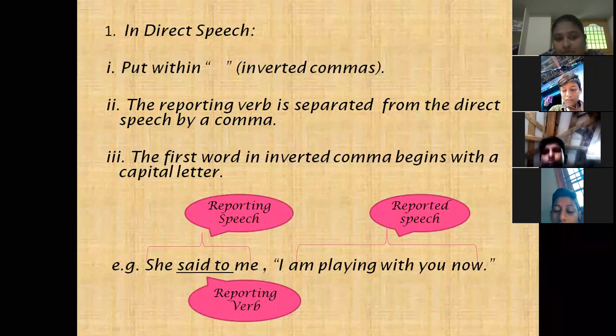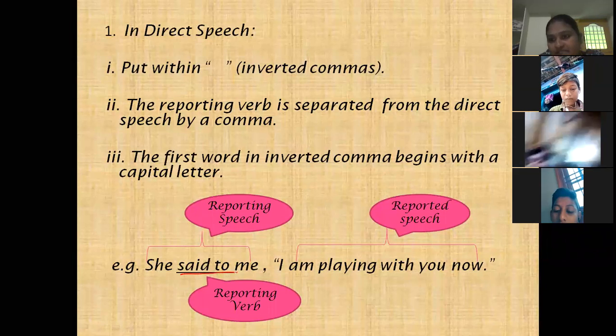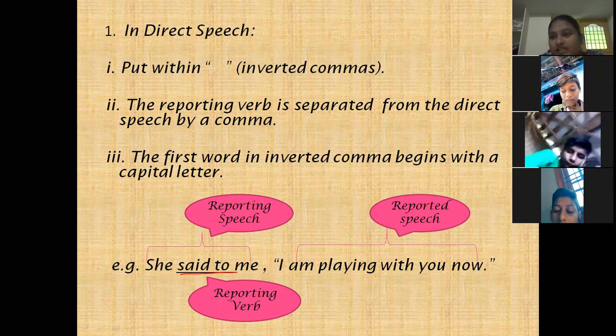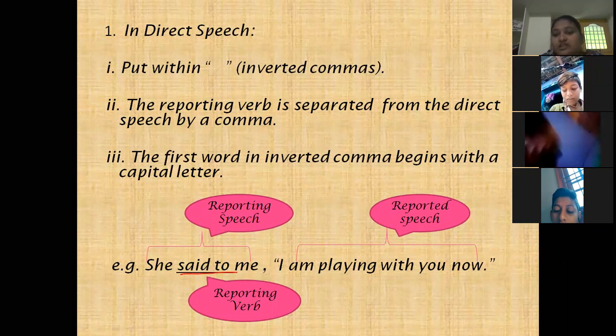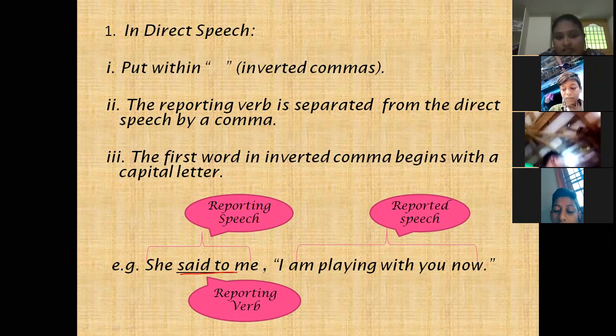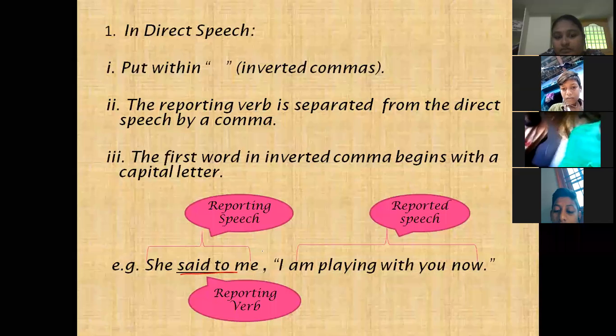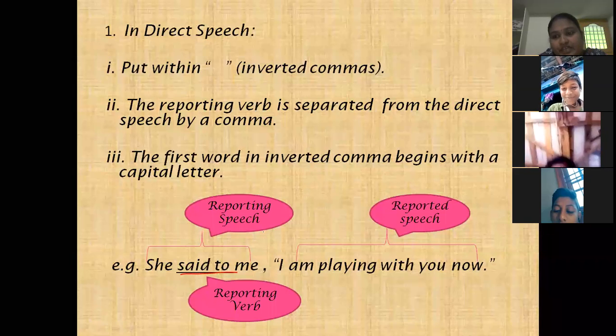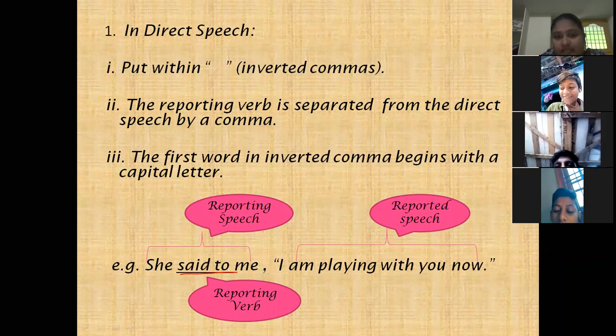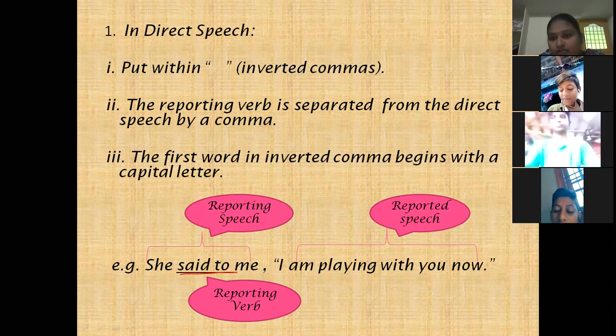In reporting speech, the reporting verb is important because it changes according to the type of the sentence. So here the reporting verb is important. And next, reporting speech and reported speech are separated by a comma. So this is the important point you have to remember here.